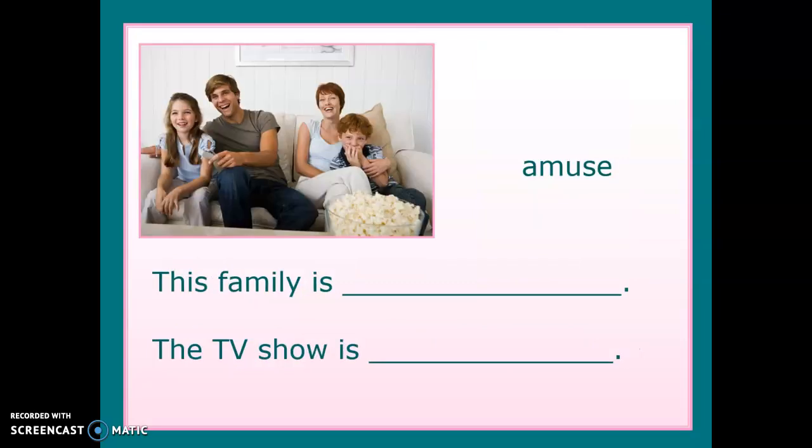Okay? Example number 2, amuse. So one more time. This family in the TV show. So which one is the source? Okay? Which one is the fuente? Of course, the TV show. So the TV show is going to go with ing, and then the family is going to go with ed. So I'm going to take this verb and I'm going to put it here. This family is amused, and then the TV show is amusing.